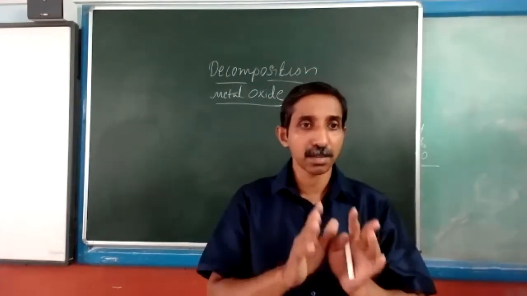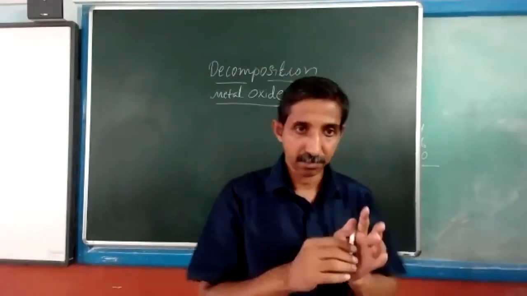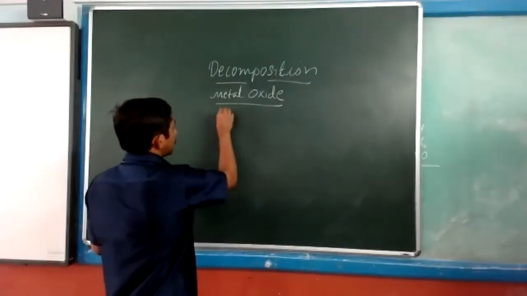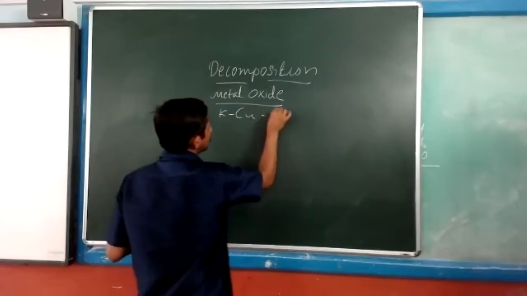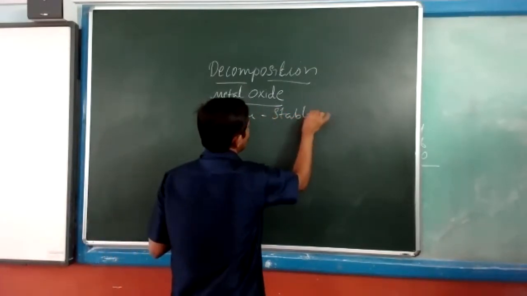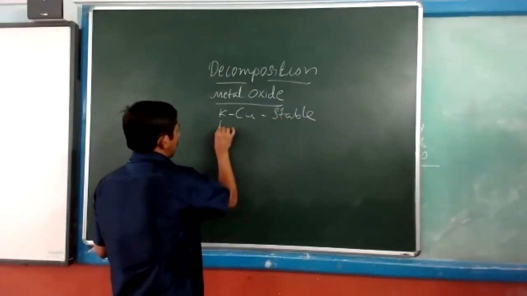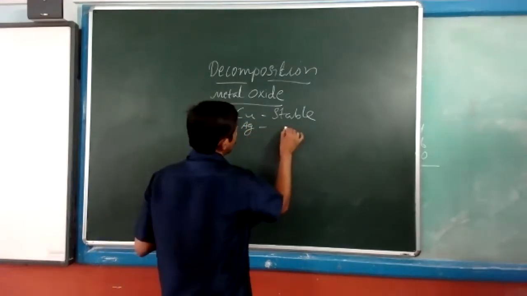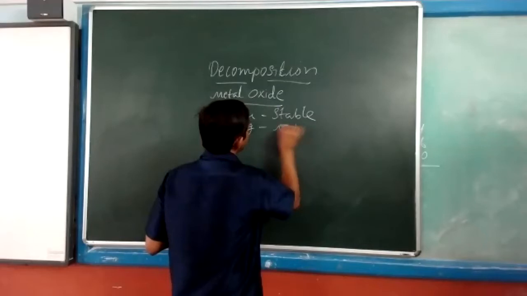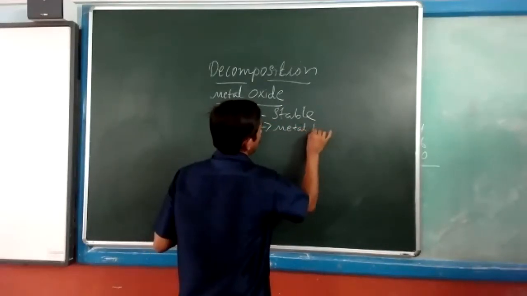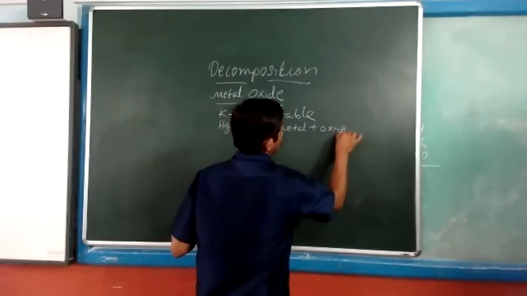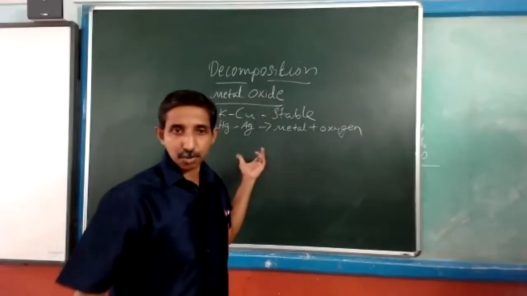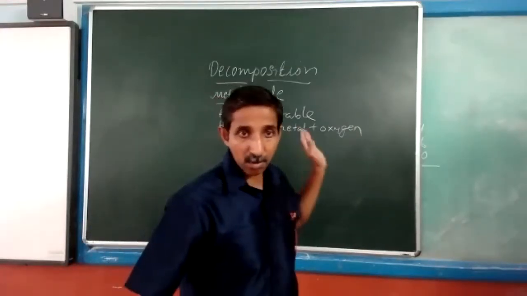This is about metal oxides. K to Cu stable, then Hg and Ag give metal and oxygen. This is to be remembered about oxides.